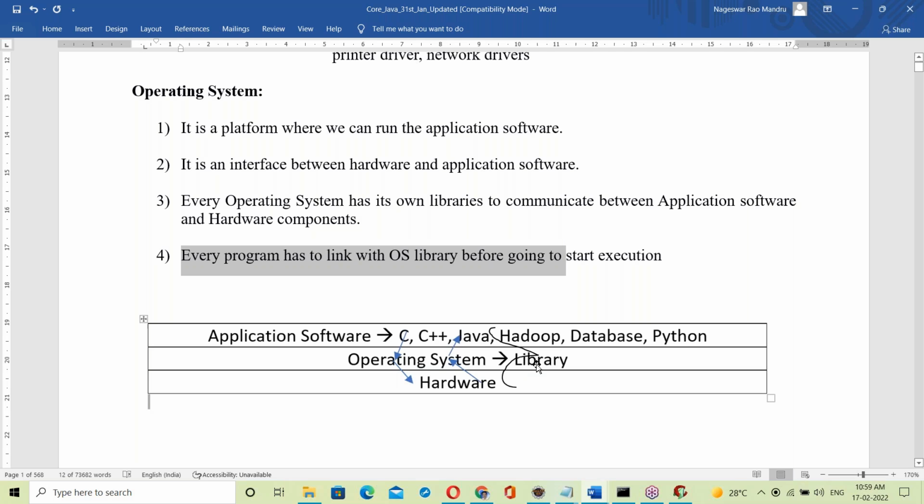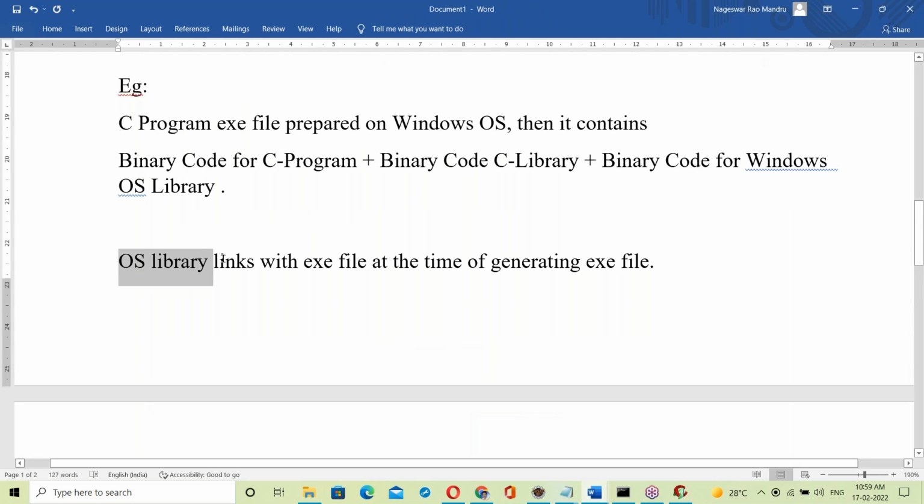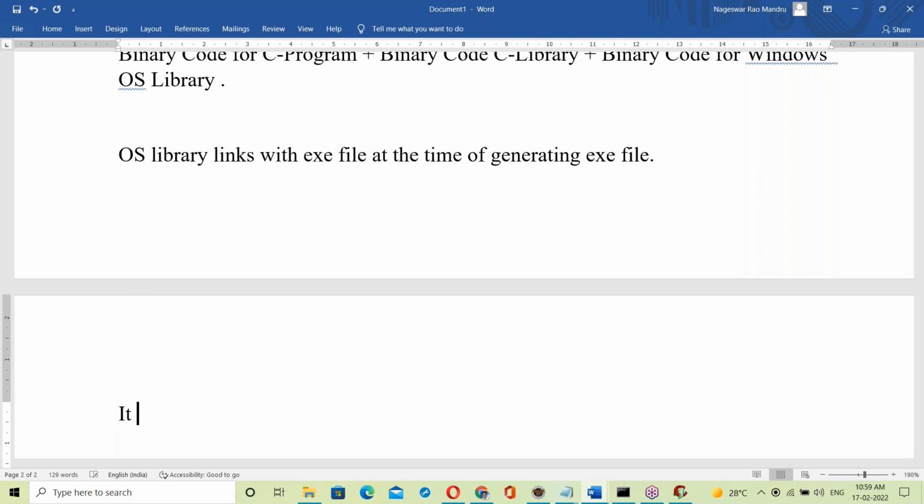Now in the case of the C language, what happens? The OS library links with the exe file at the time of generating the exe file. This is called static linking.